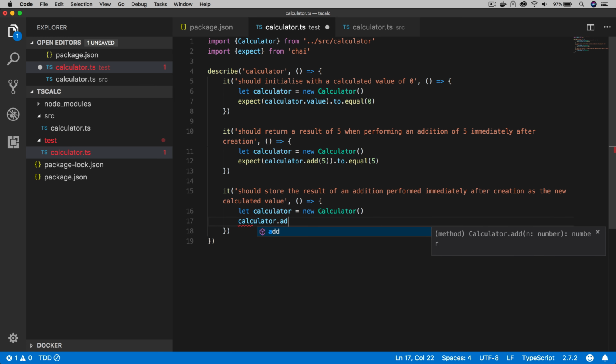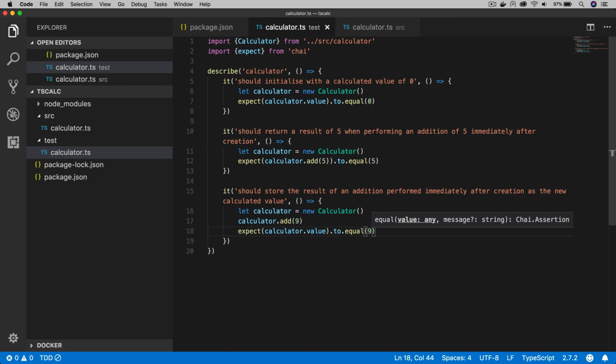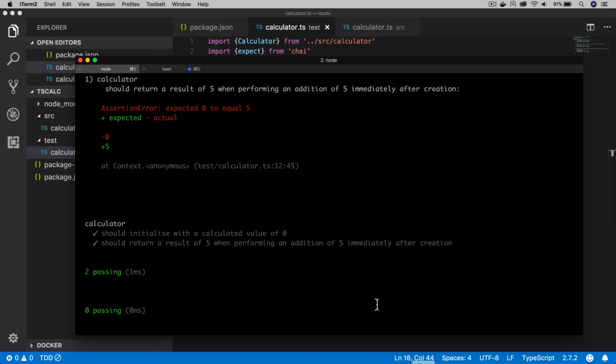I don't believe you should duplicate assertions in different tests. Just because you can make an assertion doesn't mean you should. Keep each test specific. So now we're performing add, and we expect calculated value, in this case, to equal 9.